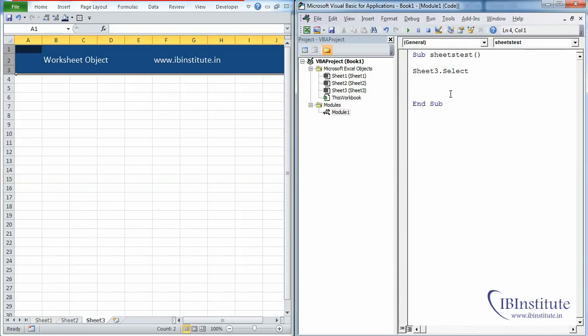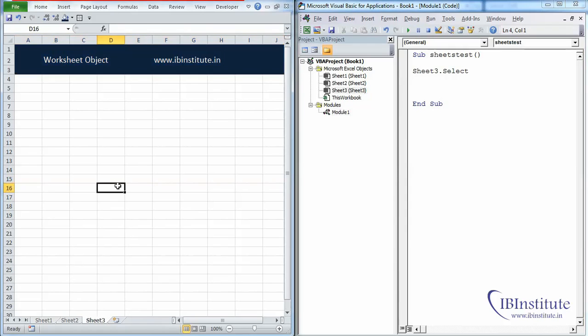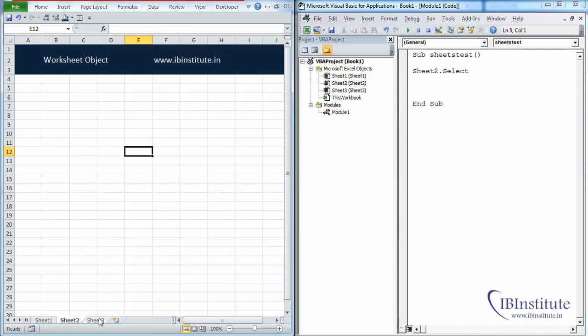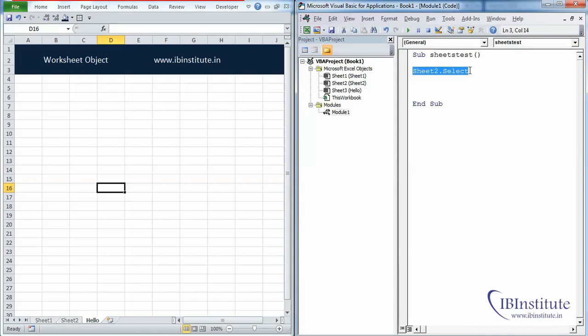Just see that we are now on Sheet3. Now if you change from Sheet3 to Sheet2, then the cursor will move to Sheet2. Now let's suppose I rename this sheet to hello. Then instead of using this particular code, what you have to do, you have to use Worksheets("hello").Select.